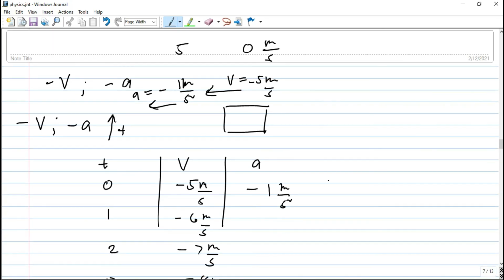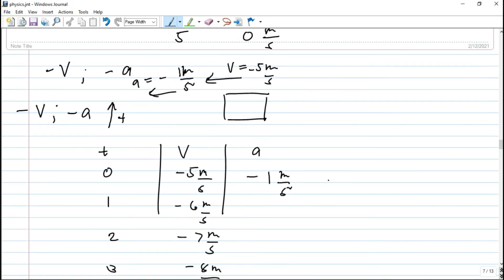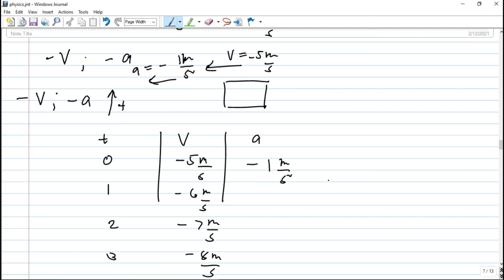So what if the velocity is negative, then the acceleration is positive? Okay, so for example, a body is, say, moving here at a negative velocity. So we have here negative, let's say 5 meters per second, the velocity. Then yung acceleration natin is projected here to the east at 1 meter per second squared.